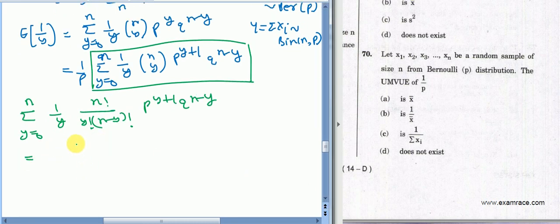Then we can write it as the summation over y from 0 to n of 1 upon n plus 1, and here n plus 1.